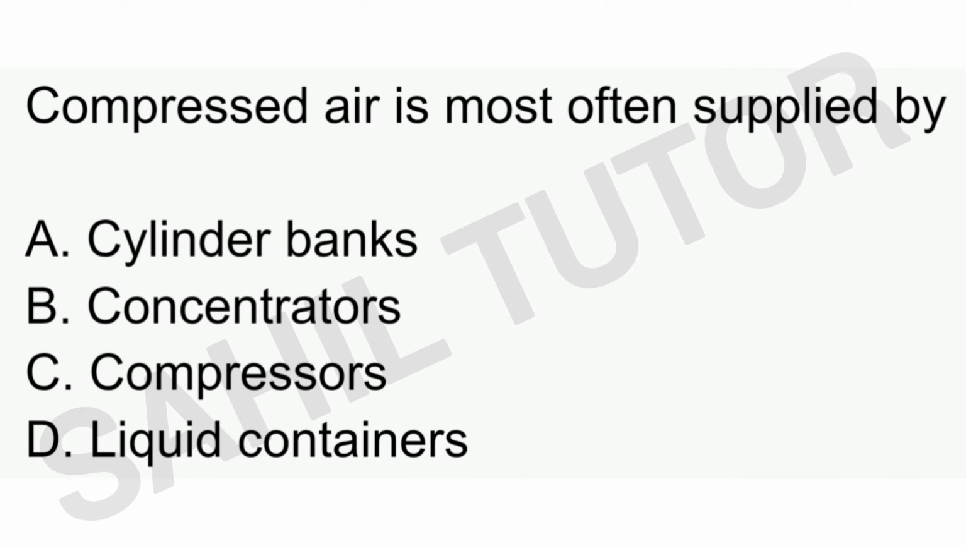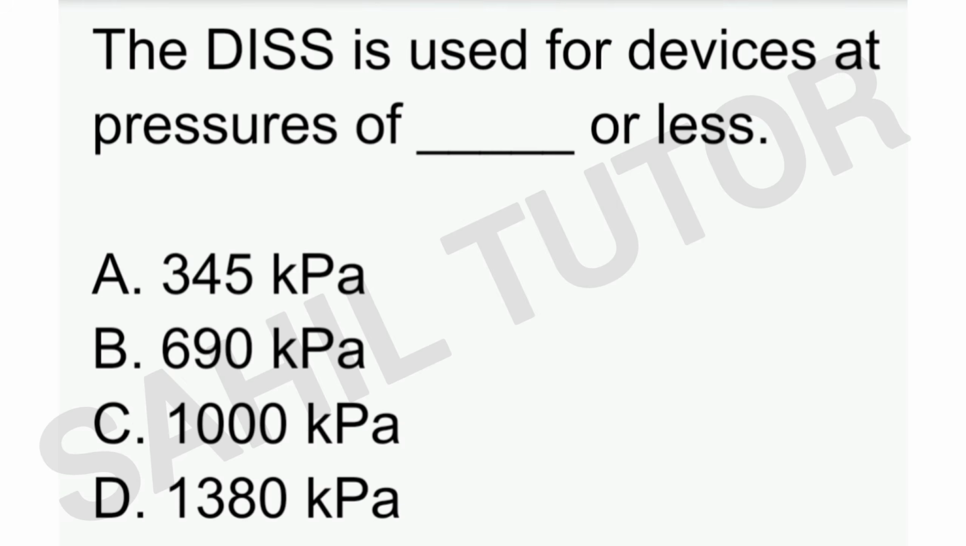Next question is compressed air is most often supplied by. Options are cylinder banks, concentrator, compressor and liquid container. Right option is compressor. Next question is the diameter index safety system is used for devices at pressure of dash or less. Options are 345 kilopascal, 690 kilopascal, 1000 kilopascal and 1380 kilopascal. Right option is A, 345 kilopascal.